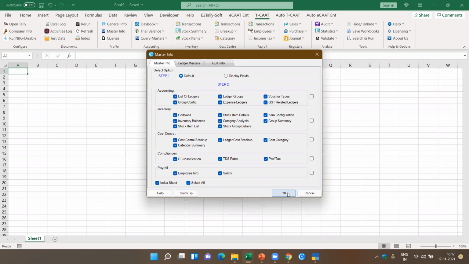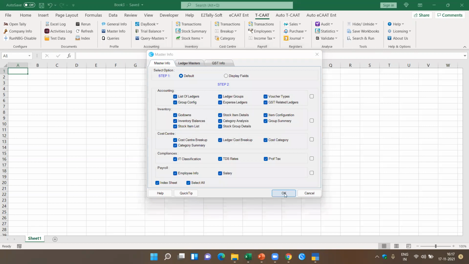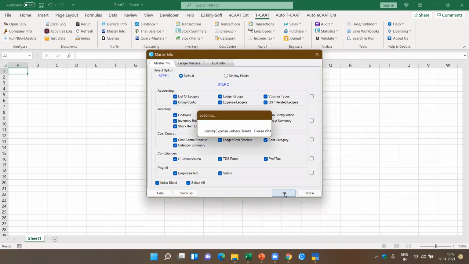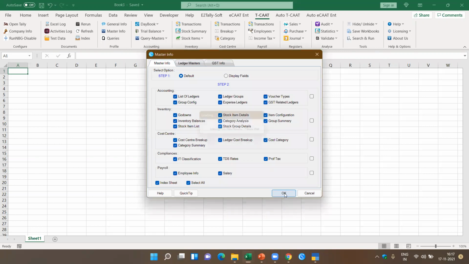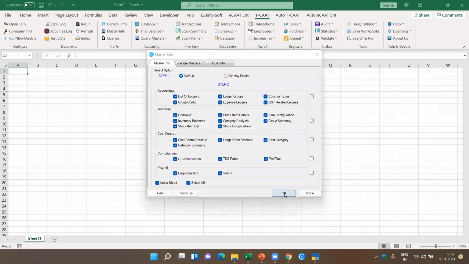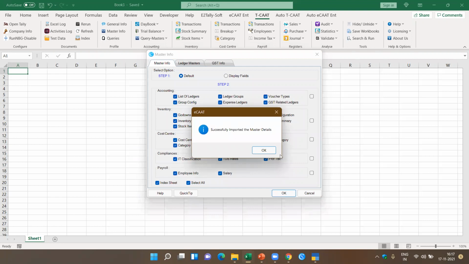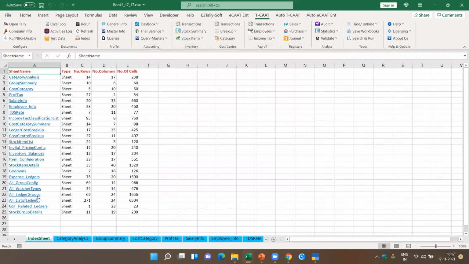If you had to do this through ODBC, it might have taken a few hours, whereas we can do this in a few minutes. And not only that, for each of the masters, Tally has about 300 plus fields, whereas here we extracted only the fields which are relevant for the auditors. It's extracting the report one by one through an SQL query to Tally. So it's already done. It not only does that, it also creates an index sheet.